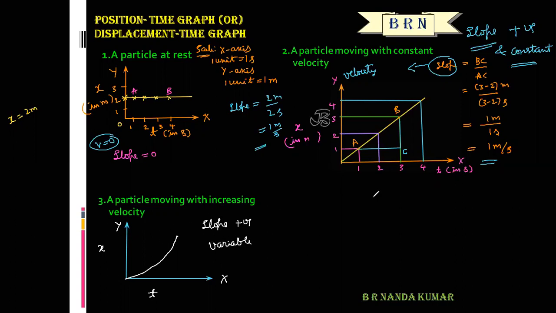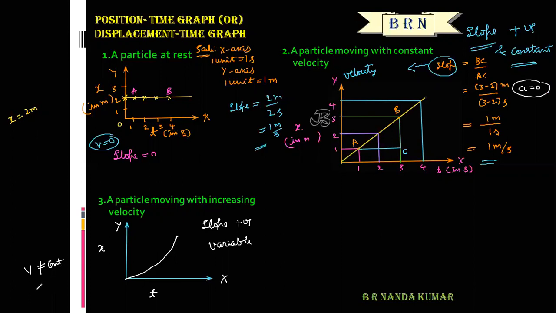Because here slope of xt graph gives what? Velocity. Here slope gives velocity, but that velocity is not constant. So the velocity is here variable, but in the second graph the velocity is constant. In the second graph, a particle moving with constant velocity means acceleration is equal to 0.